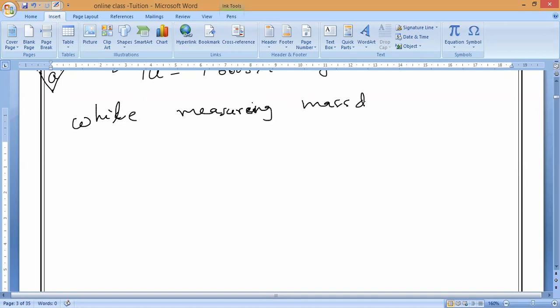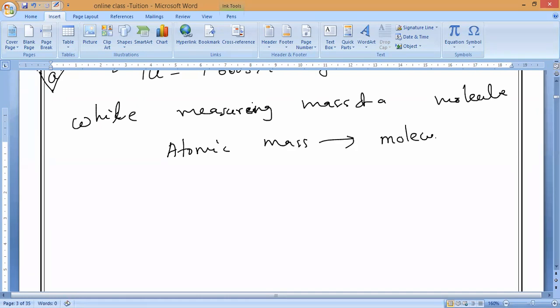while measuring the mass of a molecule, that molecule may be an element or may be a compound. Then atomic mass is called molecular mass. What should we call it? Molecular mass. Because when measuring the mass of an atom, it is atomic mass. Mass of a molecule, molecular mass. That's all, nothing different. Are you clear, guys? Everything is the same.